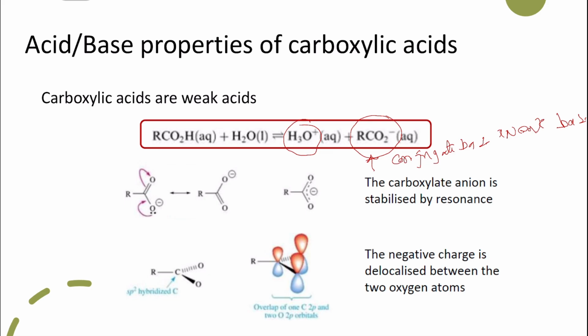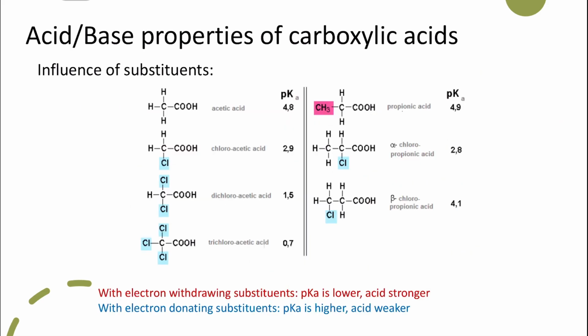Because we said before, when we talked about the stability of the conjugate bases and the strengths of the conjugate bases, the more stable the base, the less its basicity. And we know that the RO with a negative charge, the conjugate base that comes from the alcohol, is actually less stable than the carboxylate one, and so it's more basic. So the alcohols are less acidic, or weaker acids, than the carboxylic acids.